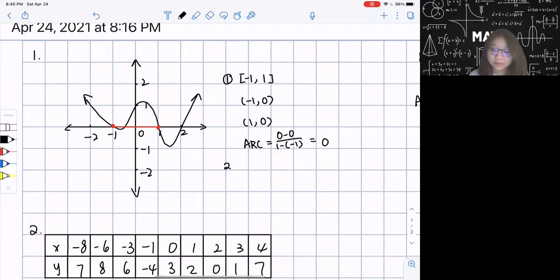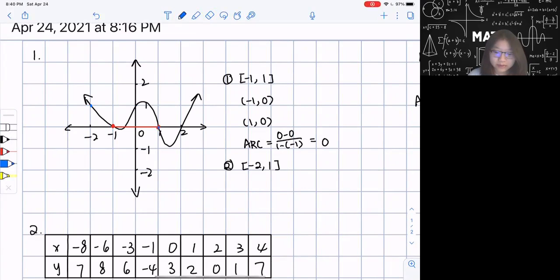And for my second example, let's say my average rate of change in the interval of -1 to 0. Or let's say, I think -2 would be a better one. Just change the point, -2 comma 0. So what will be my average rate of change? Still, I'm going to find the 2 points with x values of -2 and 1. So here's my point, and here's my point. Okay, that's not a really good example. That also has a slope of 1. Let's just say 2, 1, okay?